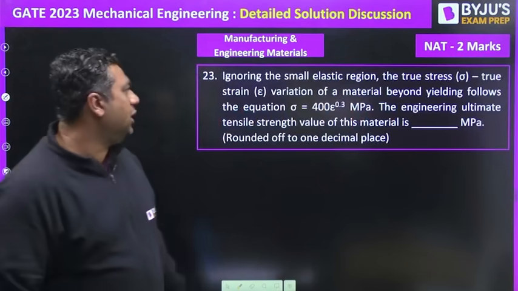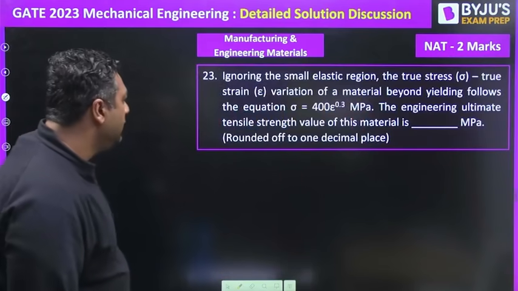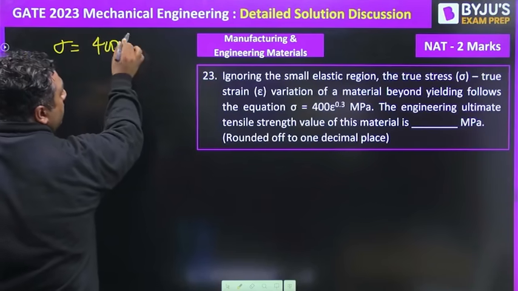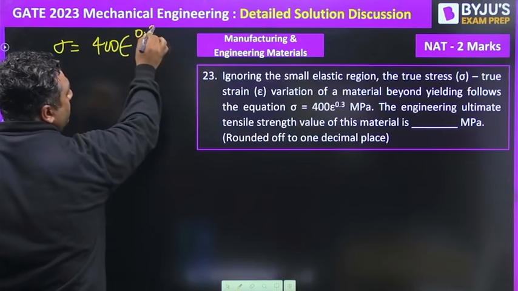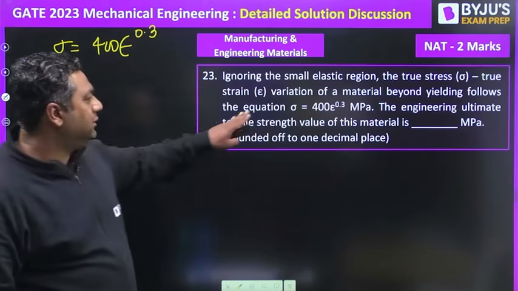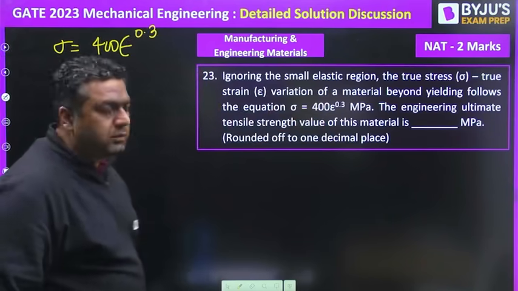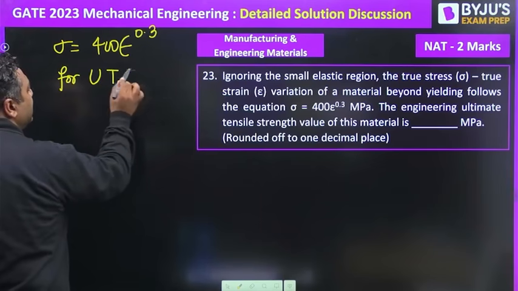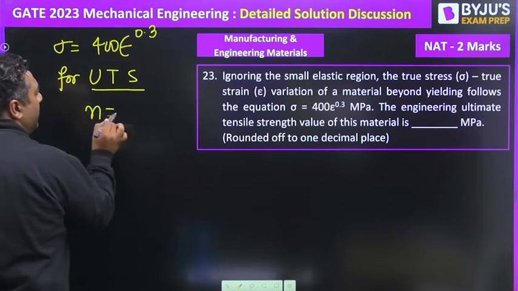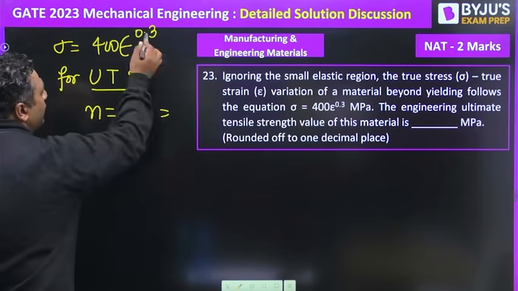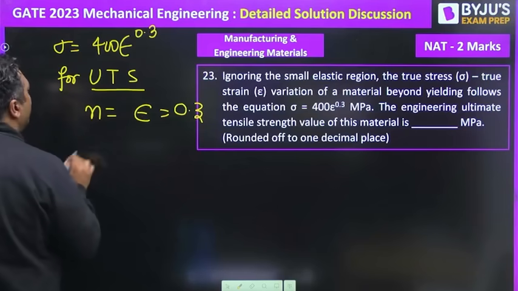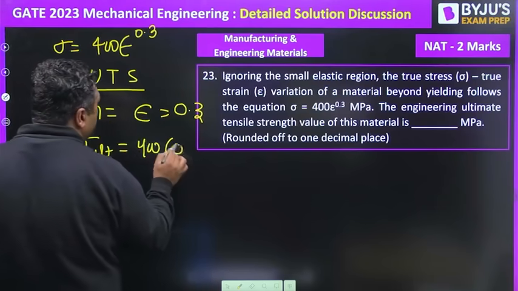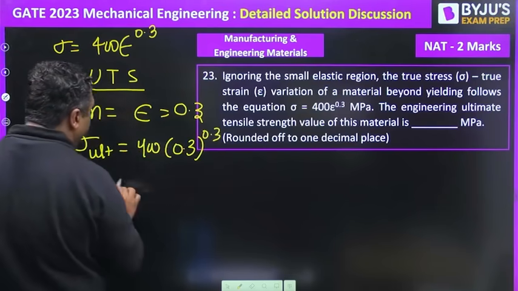This was the question related to stress strain diagram. They have given sigma equals 400 into strain to the power 0.3. They have mentioned the true stress, true strain diagram. So you know that for ultimate tensile strength, n will become equal to epsilon. So n is 0.3, that is the exponent. When you use this, you will get sigma ultimate strength as 400 times 0.3 to the power 0.3.